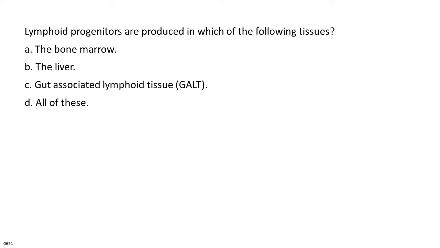Lymphoid progenitors are produced in which of the following tissues? A. The bone marrow. B. The liver. C. Gut-associated lymphoid tissue, GALT. D. All of these.